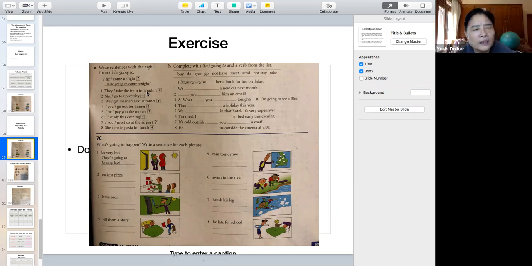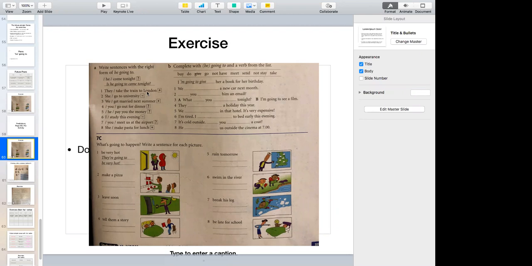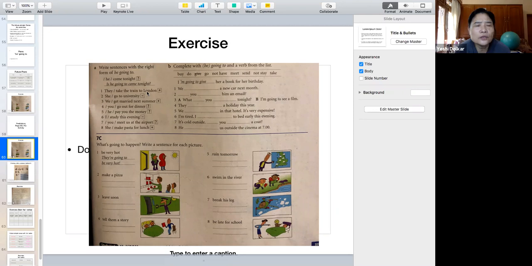Number two, this is the positive sentence. You need to make a positive sentence. They are taking the train to London. Very good. They are taking the train to London.